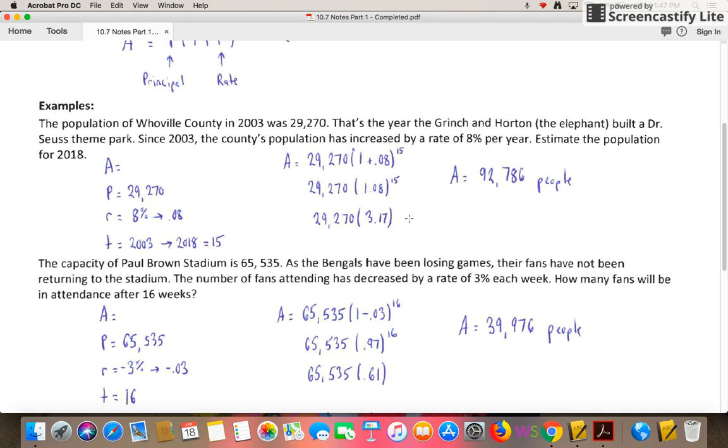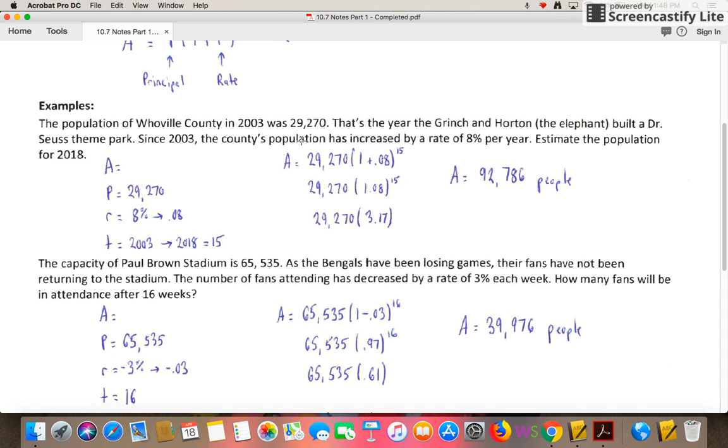I just rounded to a couple of decimal places, which is going to be easier for us to multiply. Then from there, in this final step, we'll be able to multiply those two together. 29,270 times 3.17, and that's going to give us our population of 92,786. You can see I labeled it people because that's what we're talking about, the population for 2018.